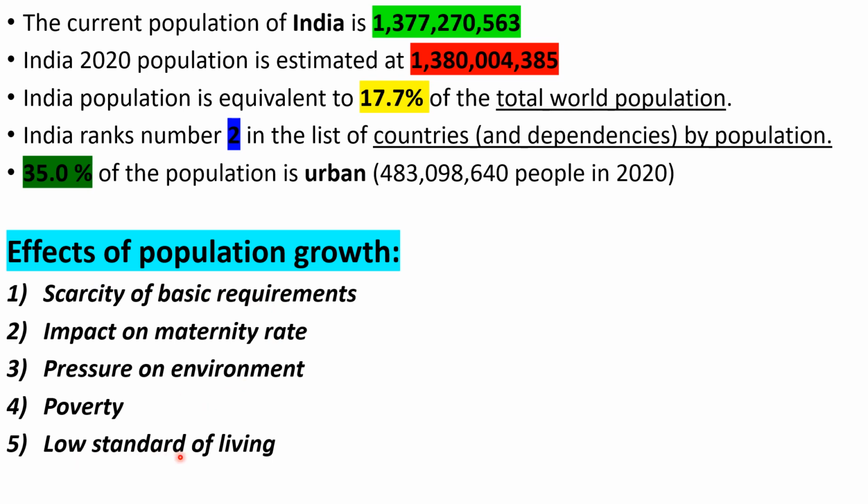Another one is low standard of living. What is standard of living? Standard of living is the condition in which all the necessities, luxuries, and comforts are held by a person to have joy in their life. That is called standard of living. So due to overpopulation, the standard of living of the people has been declining.